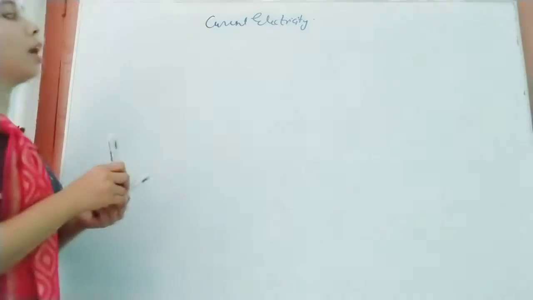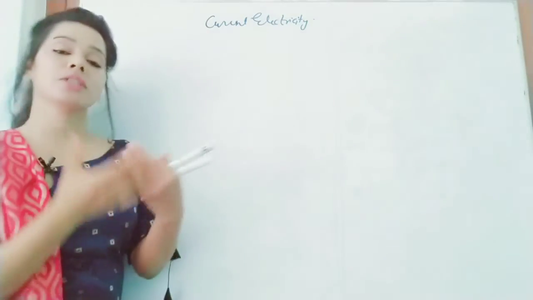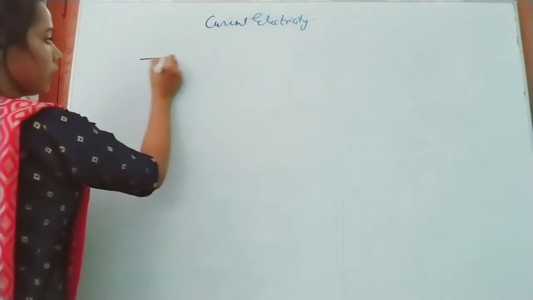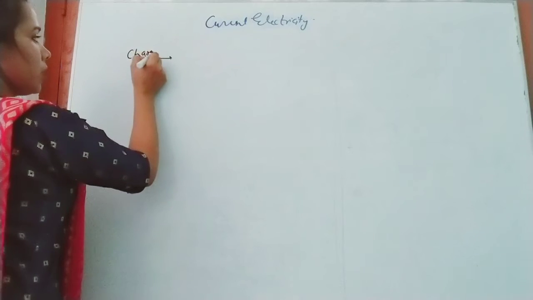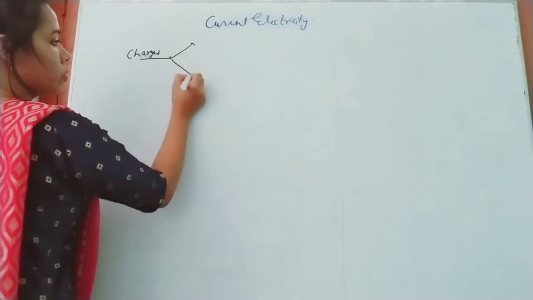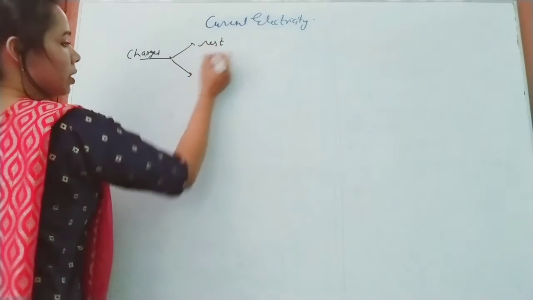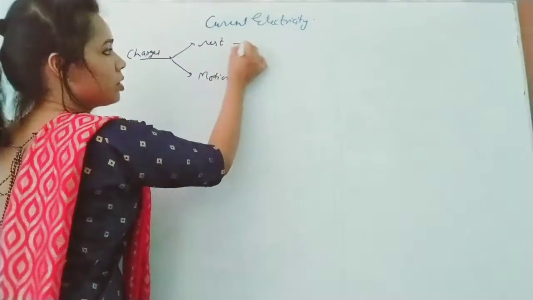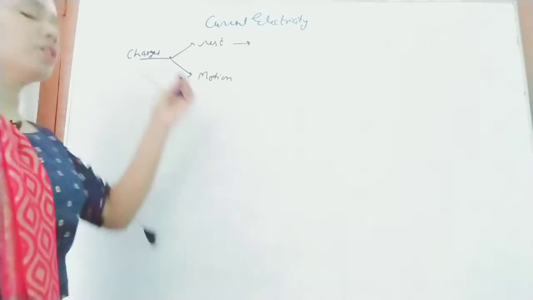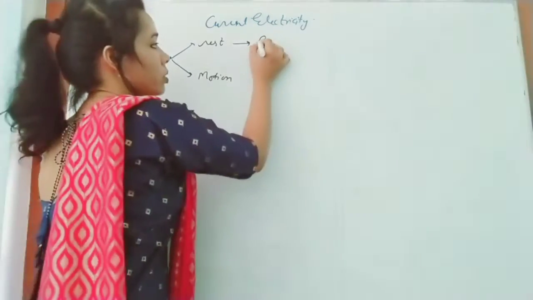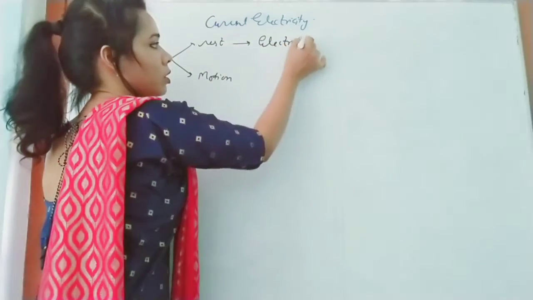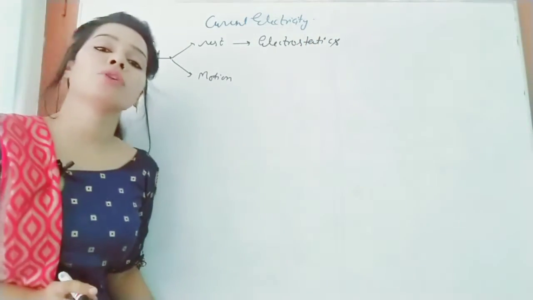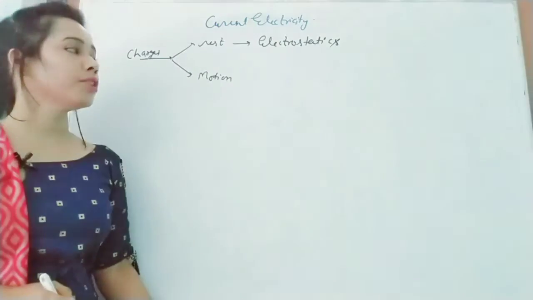So, we have discussed the charges. Charges can be at rest also and in motion also. The branch of physics under which we deal with the charges at rest is known as electrostatics, about which we have already discussed in the first and second chapter.